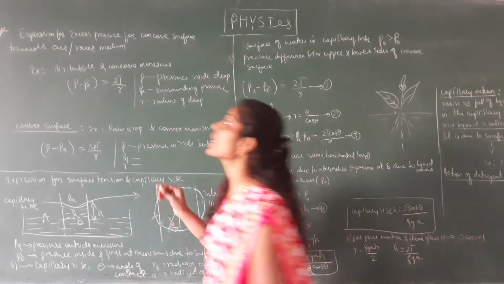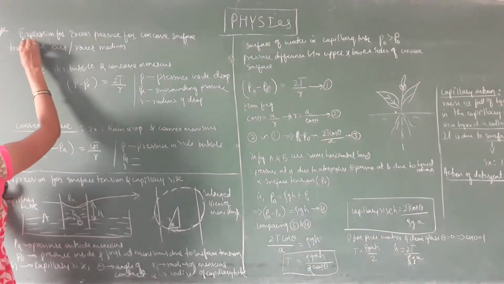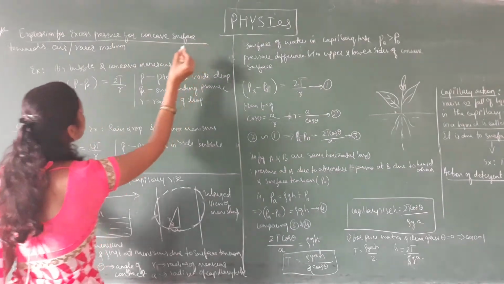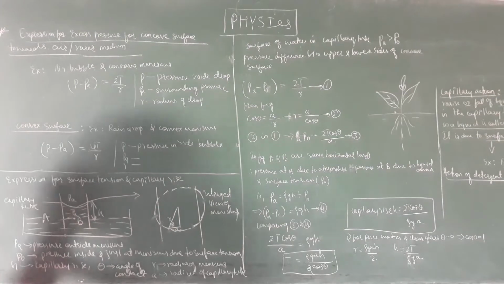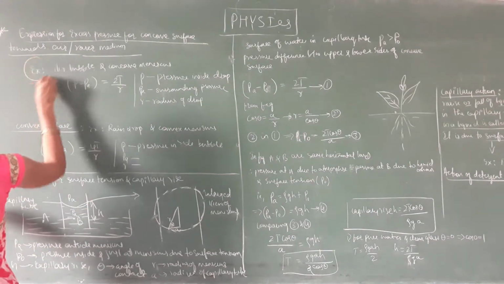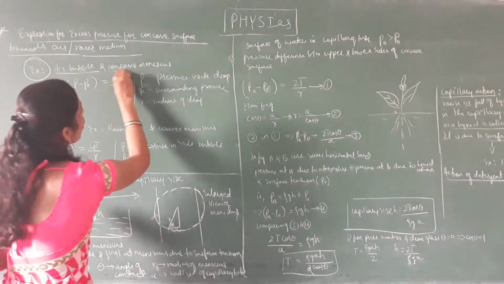Next we shall see the expression for pressure for concave surface towards air or rarer medium. For this, the example is an air bubble and concave meniscus.